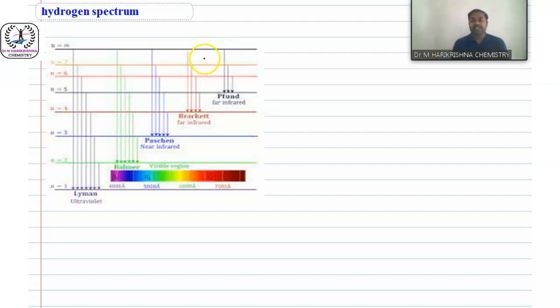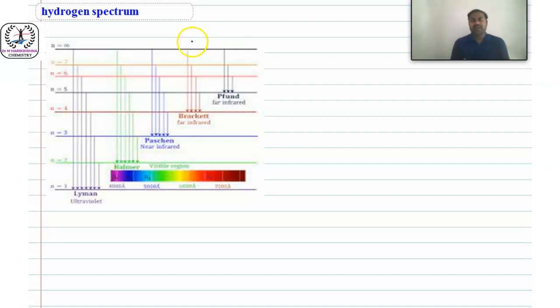Excitation is possible by absorbing some amount of energy. After excitation, the electron in the ground state goes to a higher energy level, and that is the absorption spectrum.